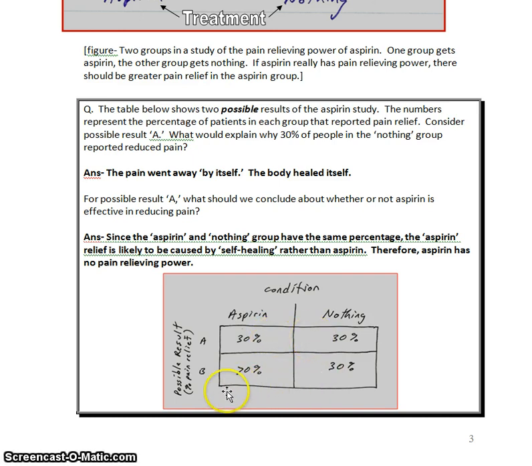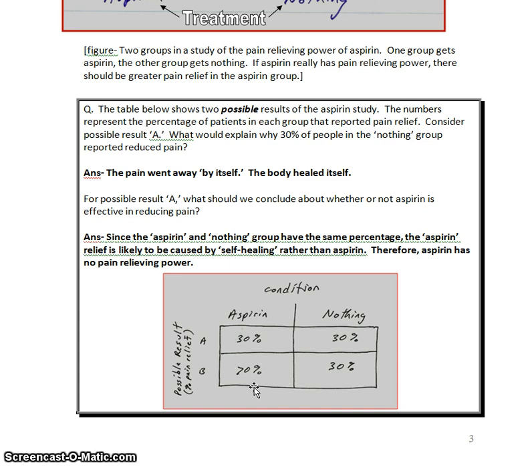But suppose the numbers were different, like possible result B. Suppose it was 70% of people in the aspirin group got pain relief, whereas only 30% in the nothing group. Here, we would have reason to conclude that aspirin is effective in reducing pain. However, as we'll see in a moment, there might be a complication. It could be the case that the people in the aspirin group, because they knew they were getting medicine, the mere knowledge of that made them feel better.